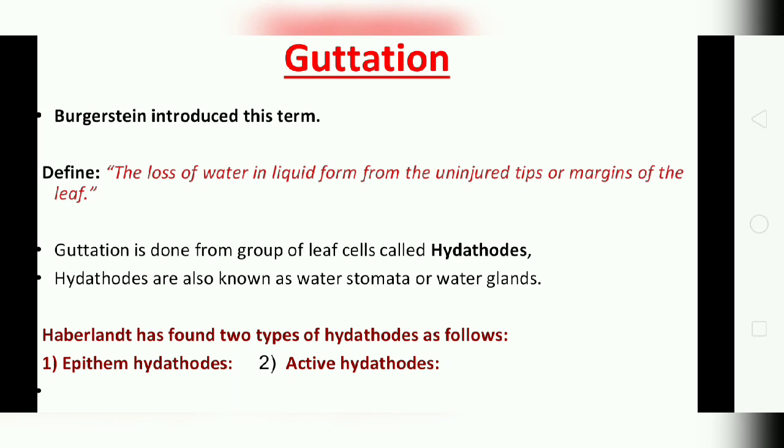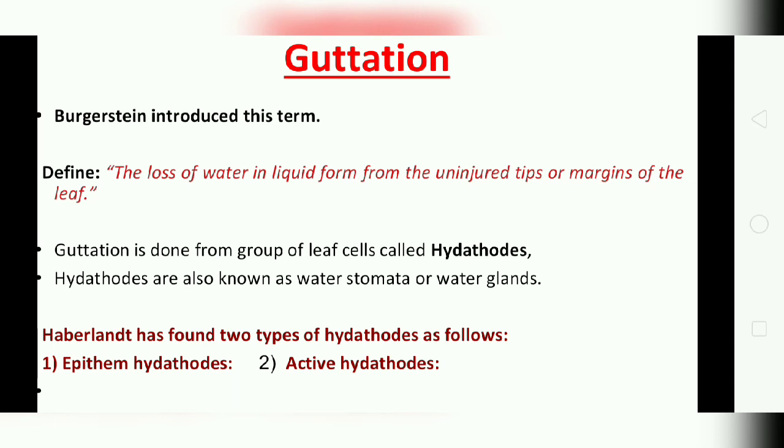Hydathodes are also known as water stomata or water glands. Haberlandt, another scientist, has found two types of hydathodes.